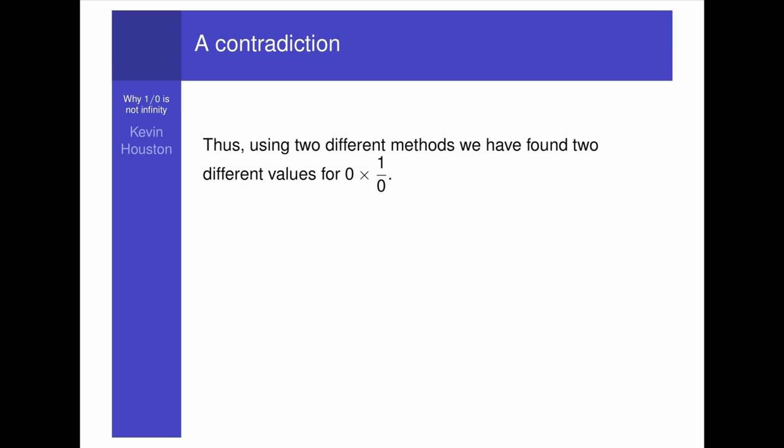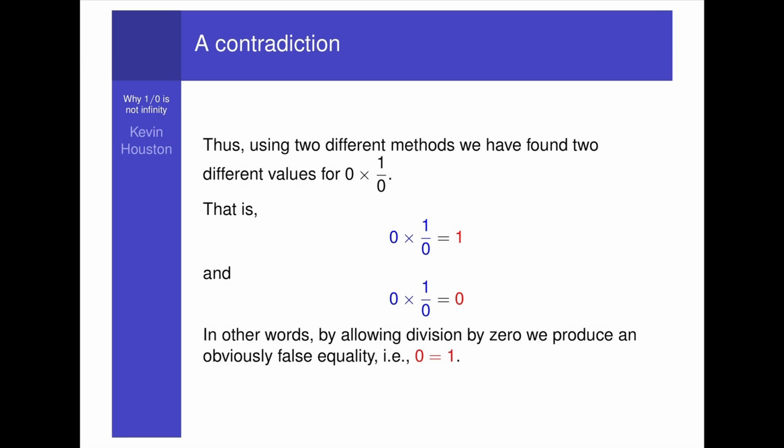Thus, using two different methods, we have found two different values for 0 times 1 over 0. That is, 0 times 1 over 0 equals 1, and 0 times 1 over 0 equals 0. In other words, by allowing division by 0, we produce an obviously false equality, i.e. 0 equals 1.